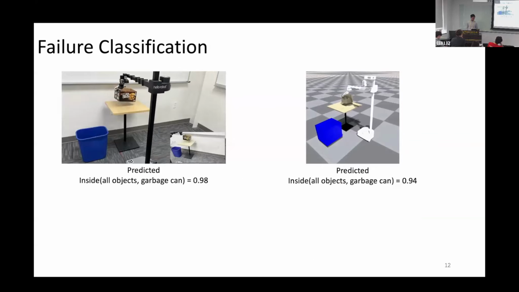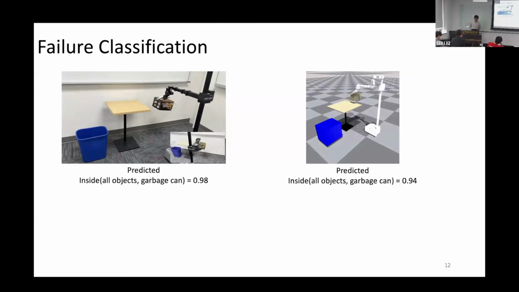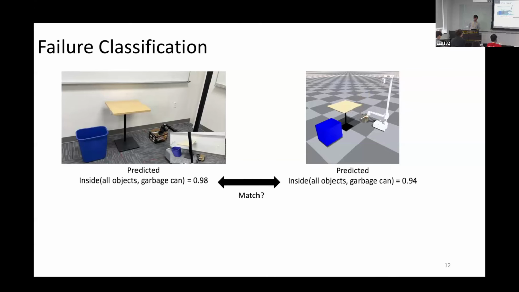Next, we want to classify the failure category. We first reconstruct the simulation based on the real-world observation and execute the same action. If the relational effects from simulation and the real world match at a symbolic level, we call this due to incorrect symbolic prediction, because sim and real effects are the same. Otherwise, the simulation execution effect differs from the real-world one, so the failure is due to the sim-to-real gap.